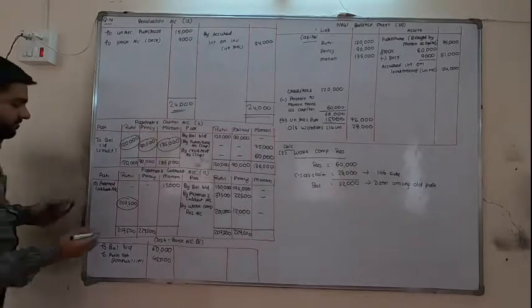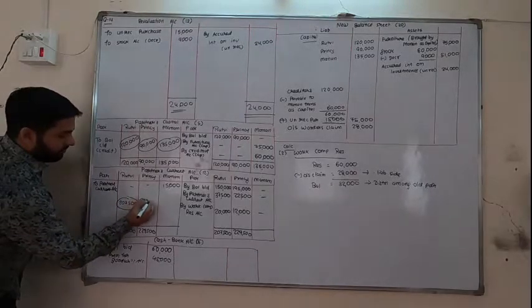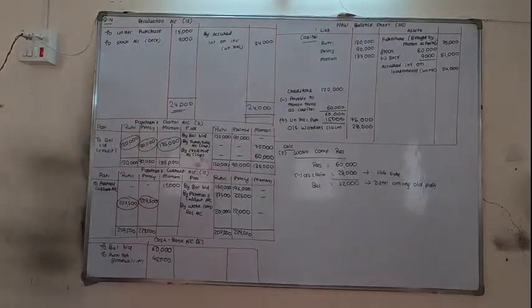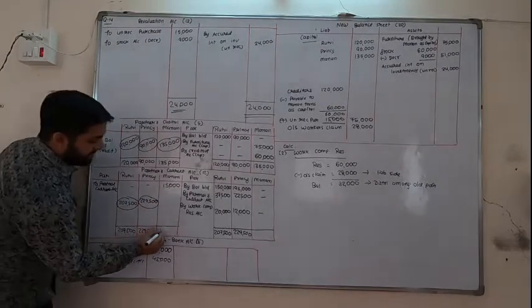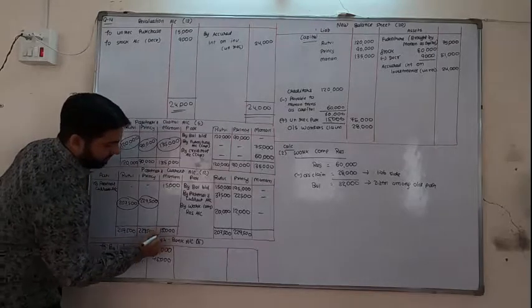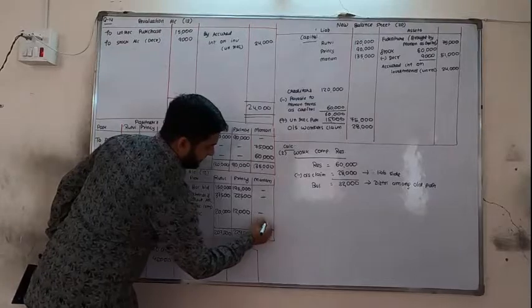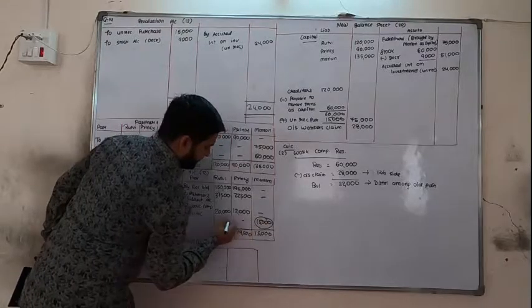Balance is also 2,29,500. Now for Manan, the debit side is more, 15,000. So the balance is on the credit side, 15,000.